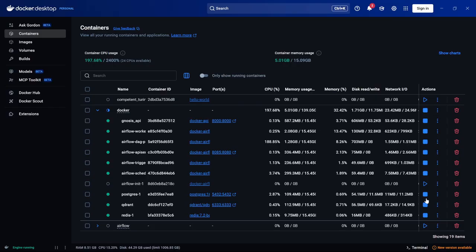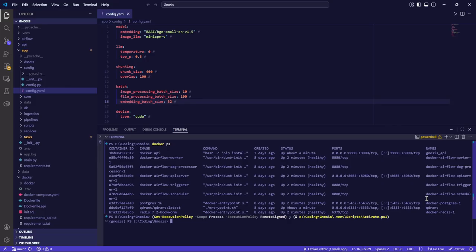So as you can see here, the entire system is Dockerized, and with only one simple command, Docker compose up, you will have everything set up in Docker: a FastAPI server, a PostgreSQL, a Qdrant vector database, Apache Airflow, and Redis, which is necessary for Airflow, all of it running locally, and there won't be any setup headache later on.